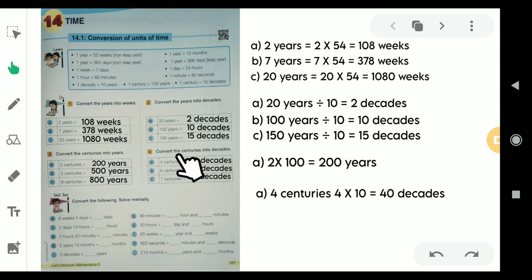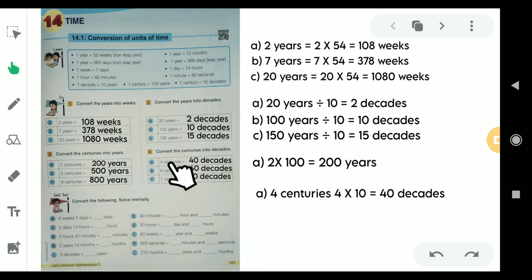Now we are converting from centuries to decades, which means we are moving from bigger to smaller unit, so we have to multiply the given number by this relation, that is 1 century equals 10 decades.